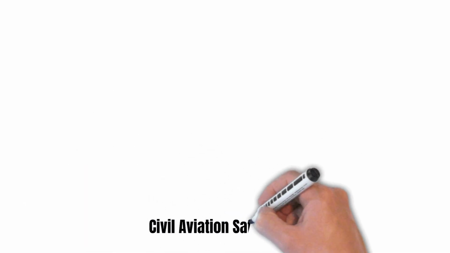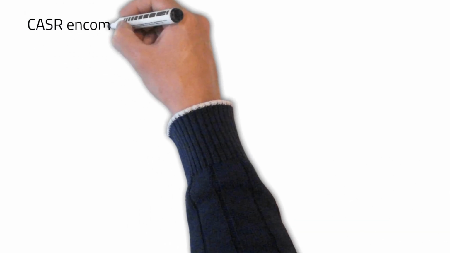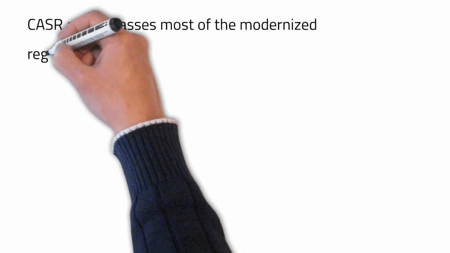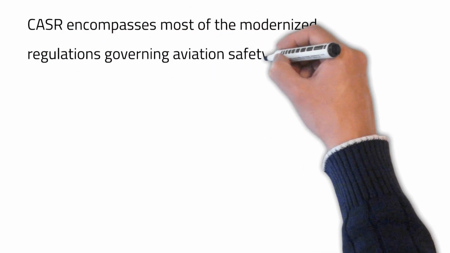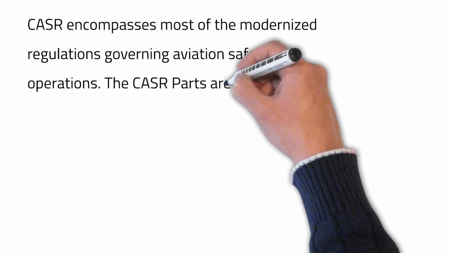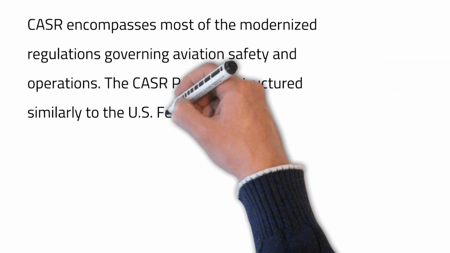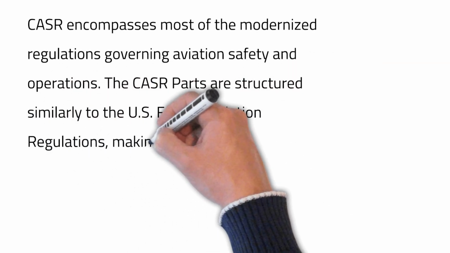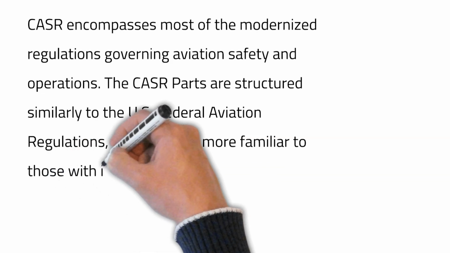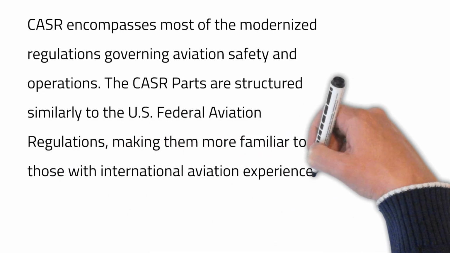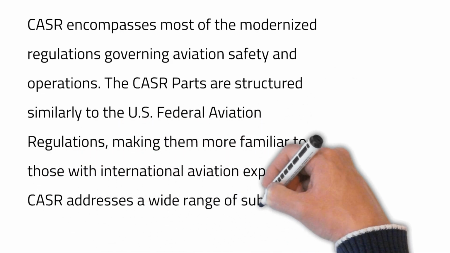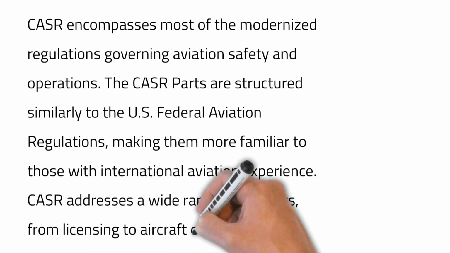Civil Aviation Safety Regulations, CASR, 1998. CASR encompasses most of the modernised regulations governing aviation safety and operations. The CASR parts are structured similarly to the US Federal Aviation Regulations, making them more familiar to those with international aviation experience. CASR addresses a wide range of subjects, from licensing to aircraft operations.